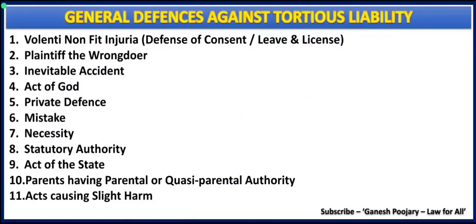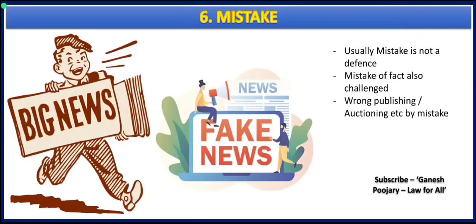This slide we have already seen in the introduction session, where we understood the general defenses against tortious liability. The list contains 11 defenses starting from volenti non fit injuria, plaintiff the wrongdoer, inevitable accident, act of God, private defense, mistake, necessity, statutory authority, act of the state, parents having parental or quasi-parental authority, and acts causing slight harm.